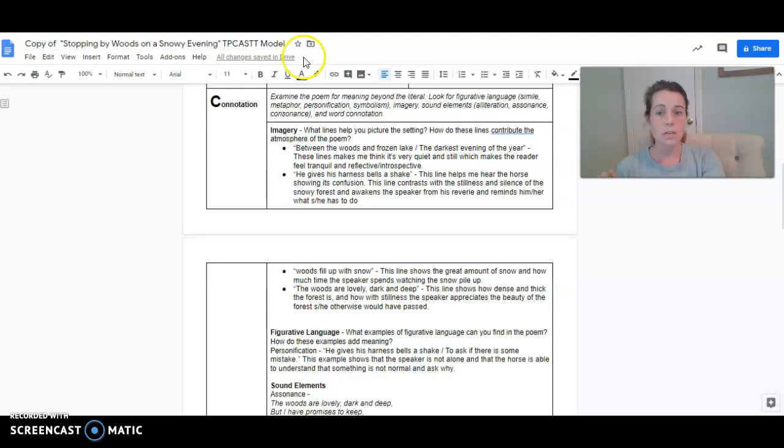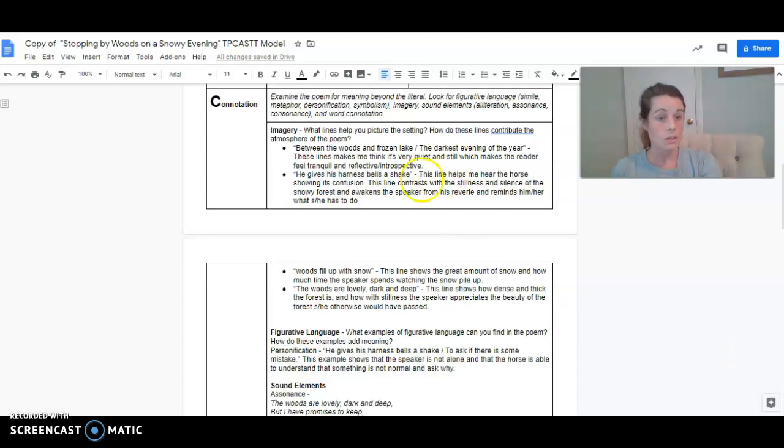So what you're going to do here, you are examining the poem for meaning beyond the literal. Connotation covers imagery, figurative language, sound elements, and just looking at individual words and phrases for whether they are positive or negative in their depiction. We started here with imagery, and we wrote in lines that helped us picture the setting. This poem is very strong in its imagery. I would also argue that Genetics by Jacqueline Woodson is very strong in its imagery as well. It almost depends on imagery entirely to convey the meaning of the poem.